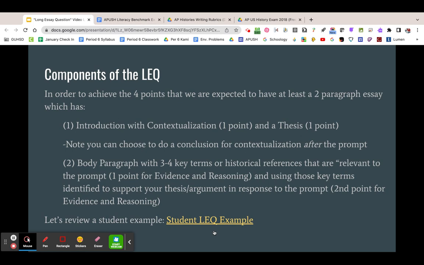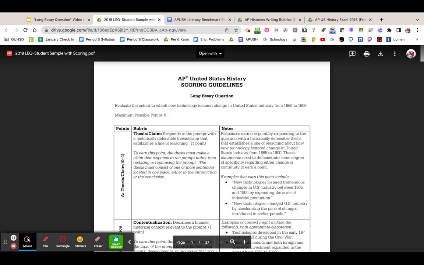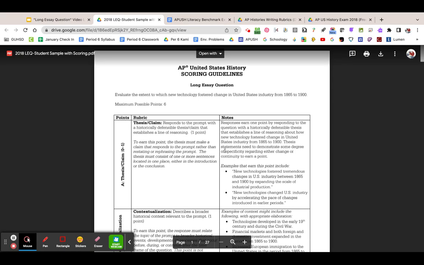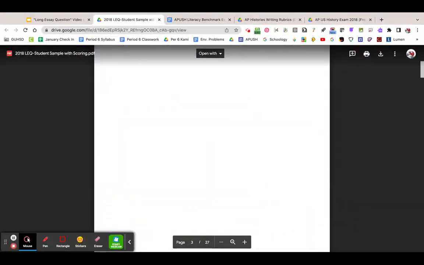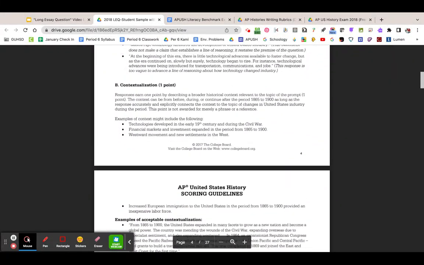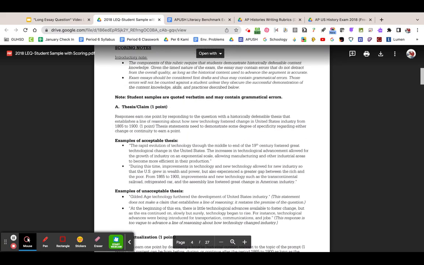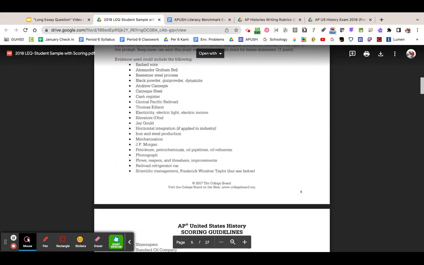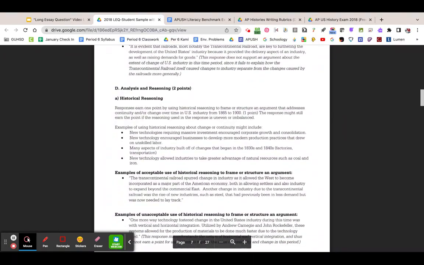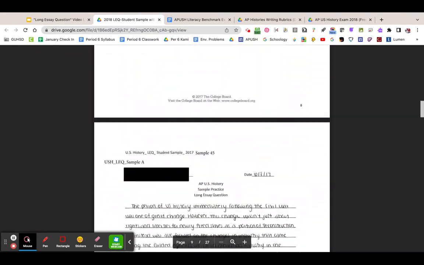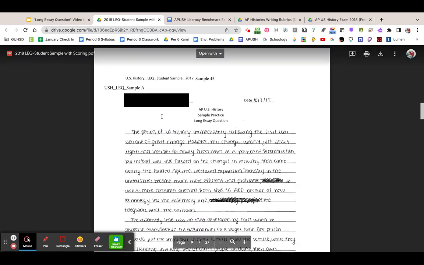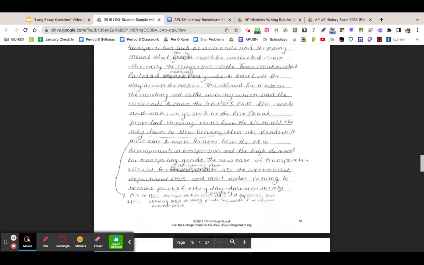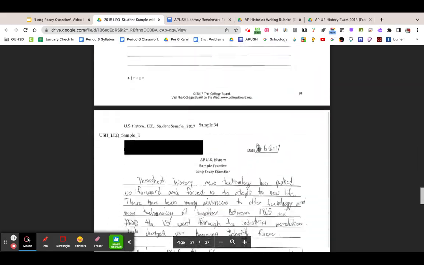So let's review a student LEQ example. If you click this, there's a bunch of different examples that give you scoring guidelines on the long essay question, and it tells you exactly what you're looking for. But what I really like about this is that down here it talks about these different student examples and exactly why they got the score that they did. If you scroll down, you actually have the student examples, and then at the very bottom, I believe they give you analysis as to the grade that they got and why they got it.